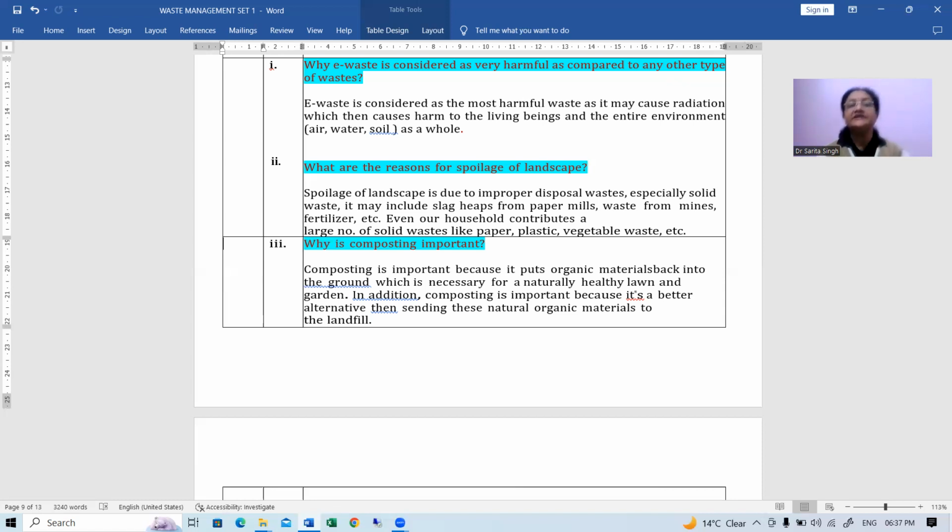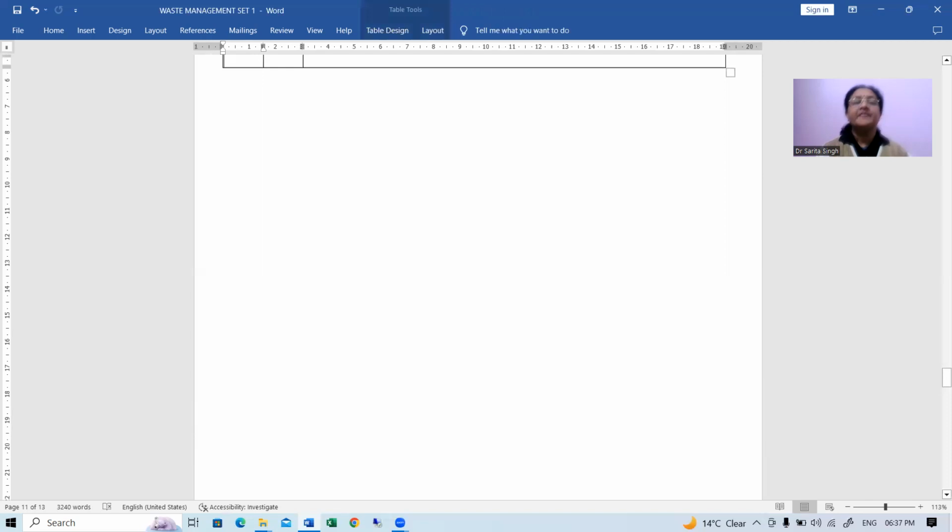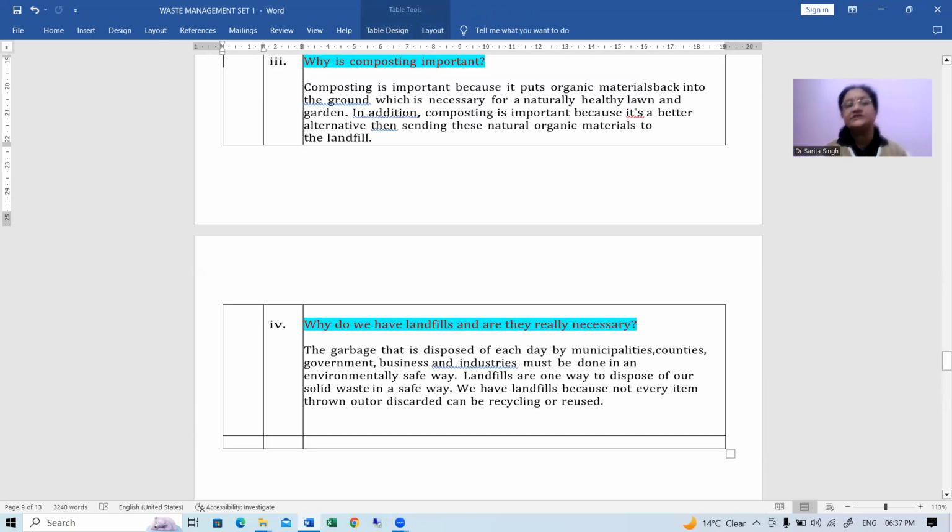What are the reasons for spoilage of landscape? Just now in the earlier part, we have discussed all this. Spoilage of landscape is due to improper disposal of wastes. Why is composting important? It is important because it puts organic materials back into the ground, which is necessary for naturally healthy lawns and gardens. Then next, why do we have landfills, and are they really necessary? The garbage that is disposed of each day by municipalities, various authorities and industries must be handled in an environmentally safe manner.